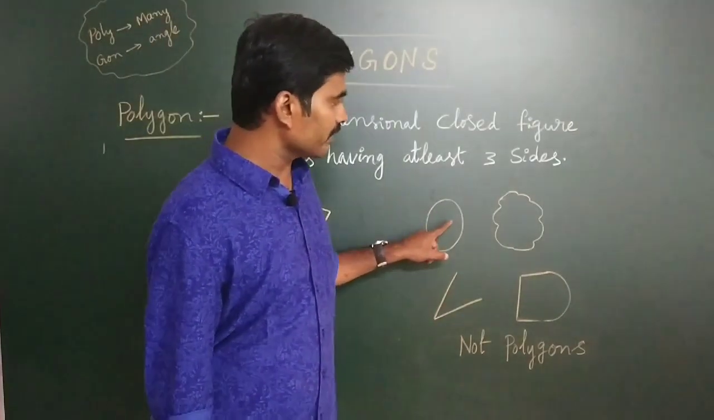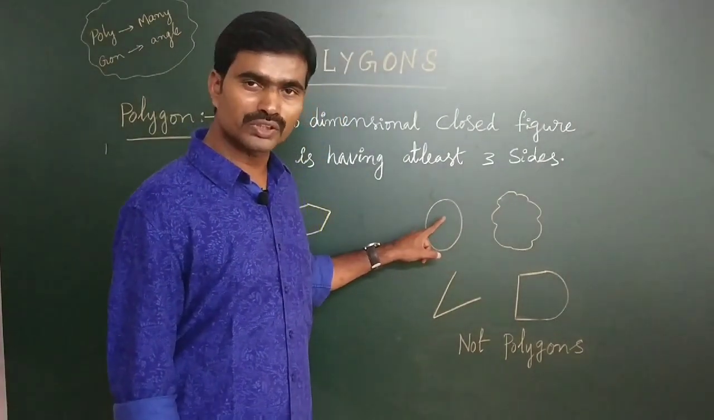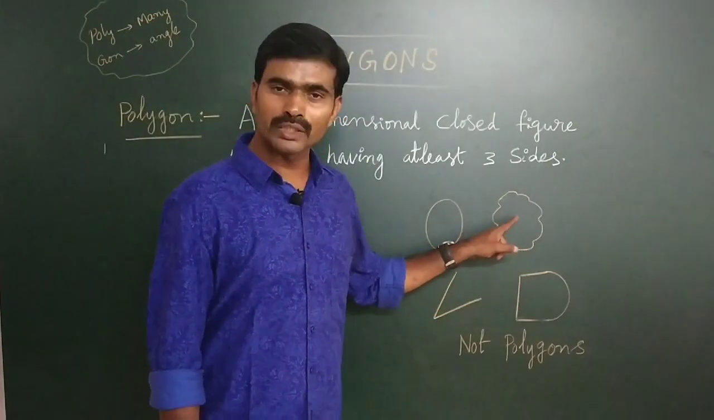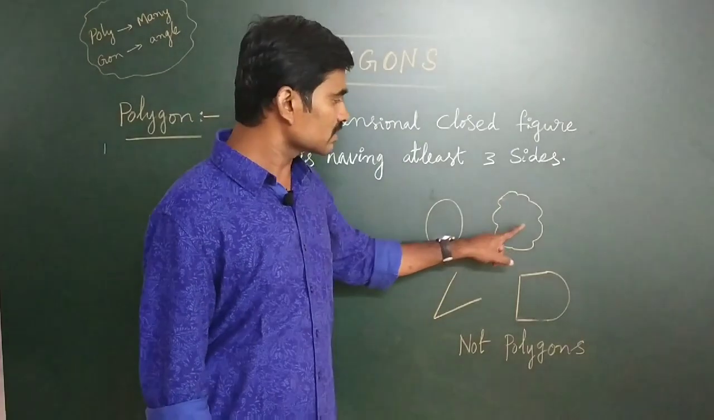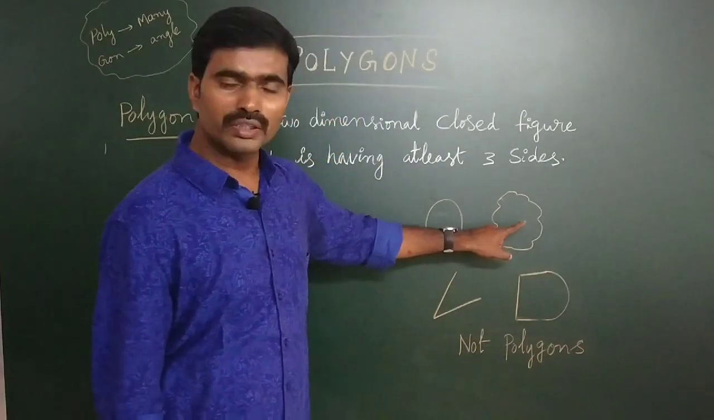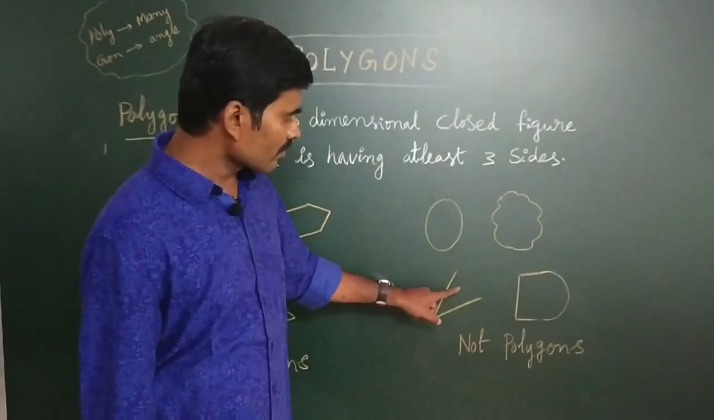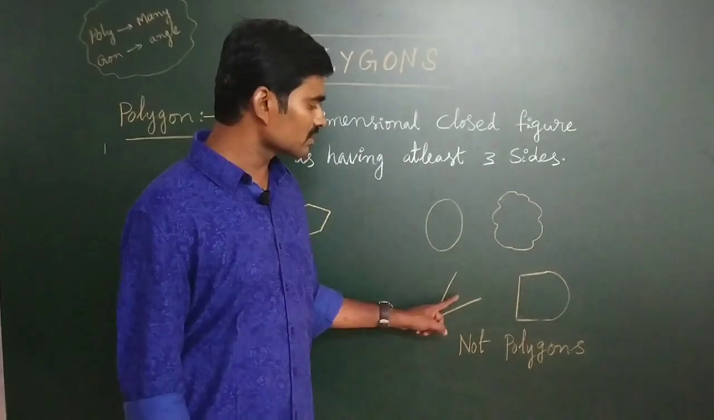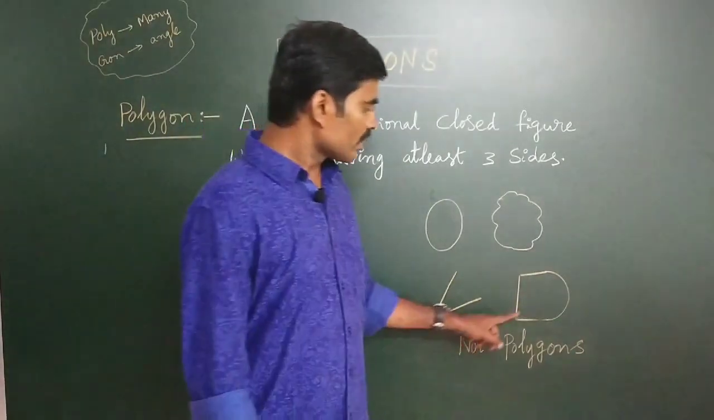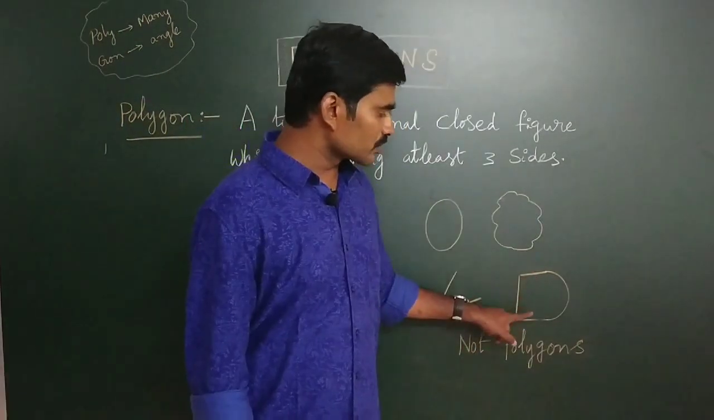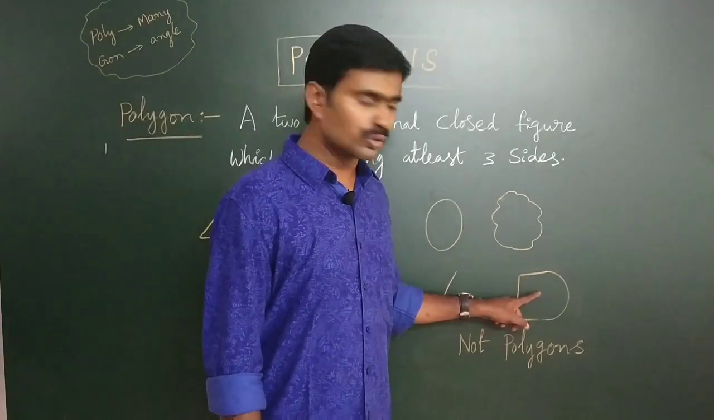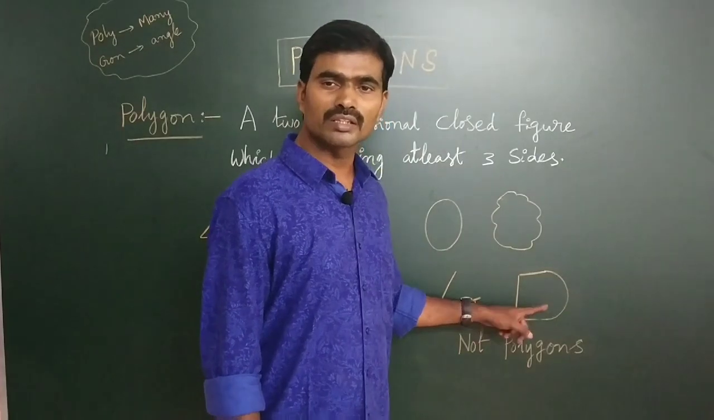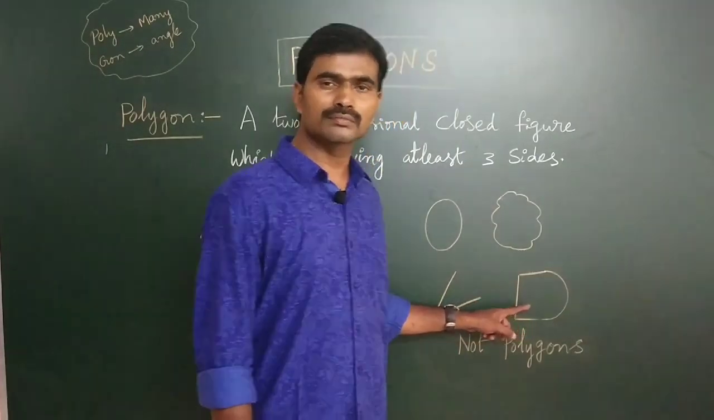This is a closed figure but it has no sides, so this is not a polygon. This is a closed figure but it has curves, no sides, so it is not a polygon. It has sides but is not closed, so this is not a polygon. Here some sides include a curve, so it is also not a polygon.